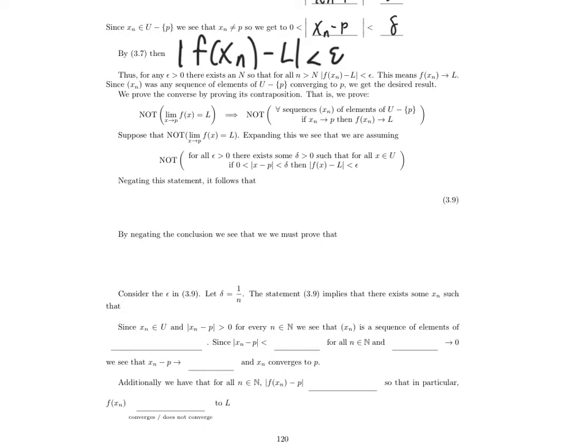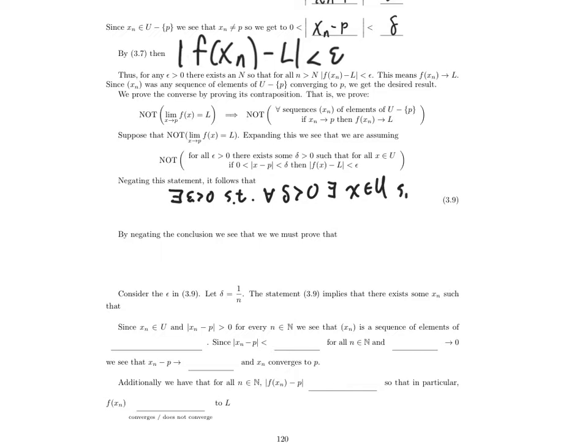It follows then that negate a universally quantified thing, we'll get an existential statement. We see that there exists an epsilon bigger than 0 such that for every delta bigger than 0, there exists an x in U. As a quick comment, different choices of delta result in different x's, right? x is allowed to depend on delta. It also depends on epsilon, but epsilon is a single constant.